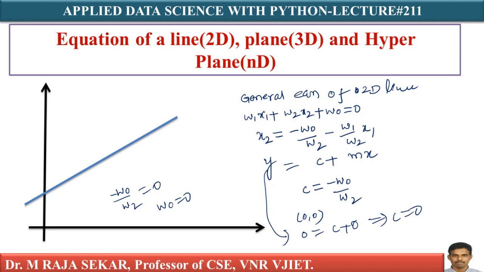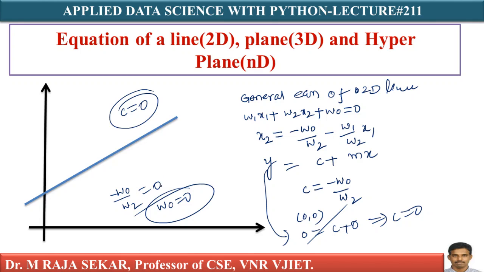If I have a line passing through the origin, you cannot have c, isn't it? What is its y-intercept if it is passing through 0? Your y-intercept c is 0. In the case of y equal to mx plus c, if it passes through the origin, your c becomes 0, and if c is 0, then I can say w naught is also equal to 0.